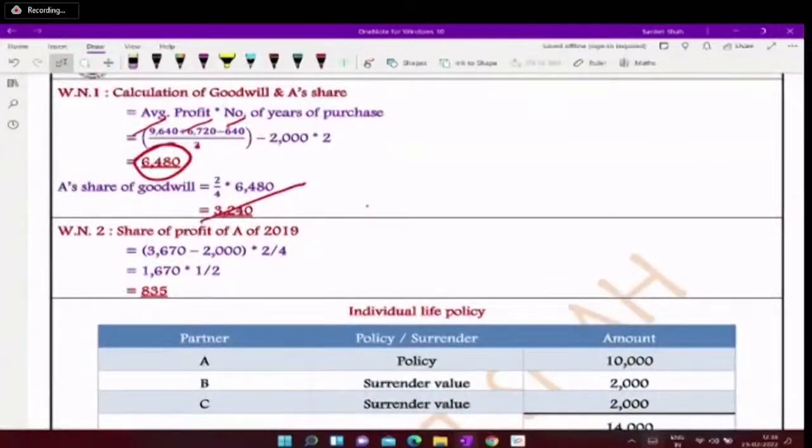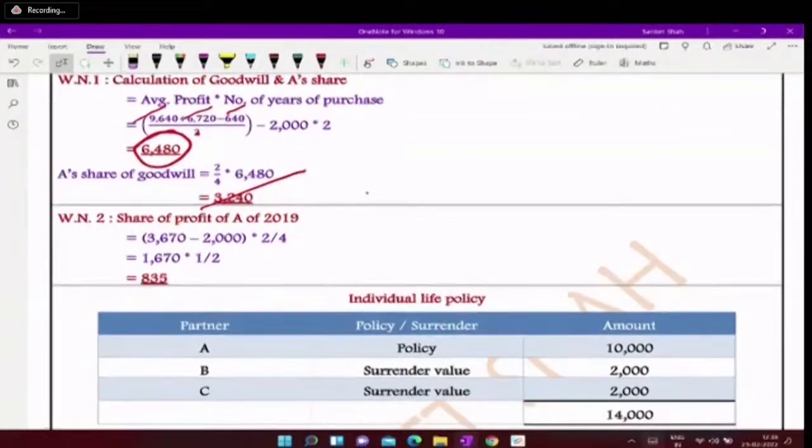Working notes, working note 1, working note 2, individual life policy. The whole masala was there, a blockbuster problem. All things are in this question, profit and very tricky adjustments.